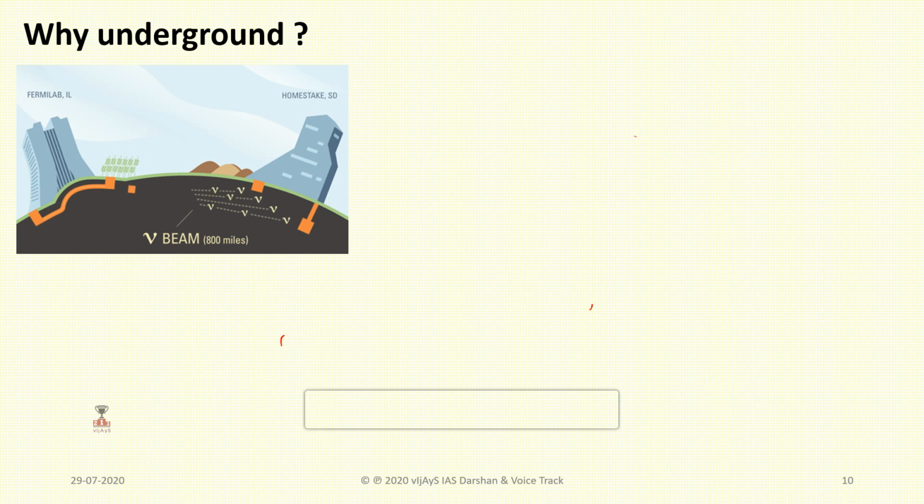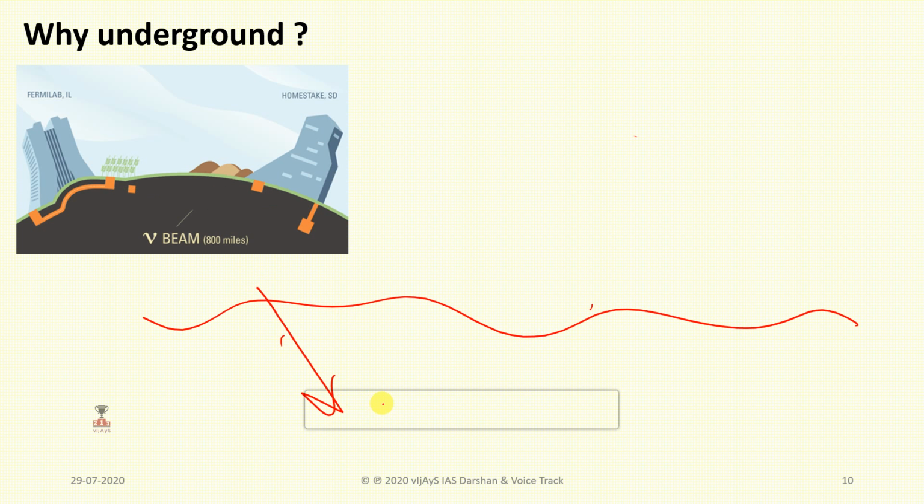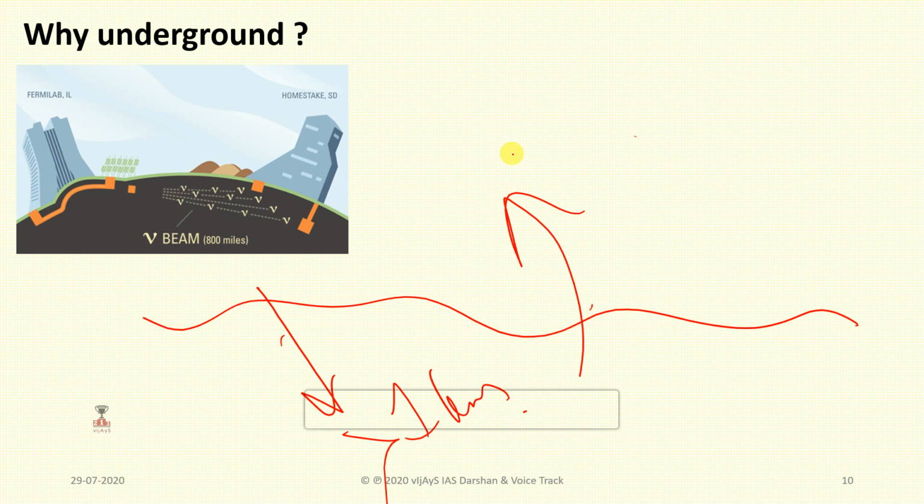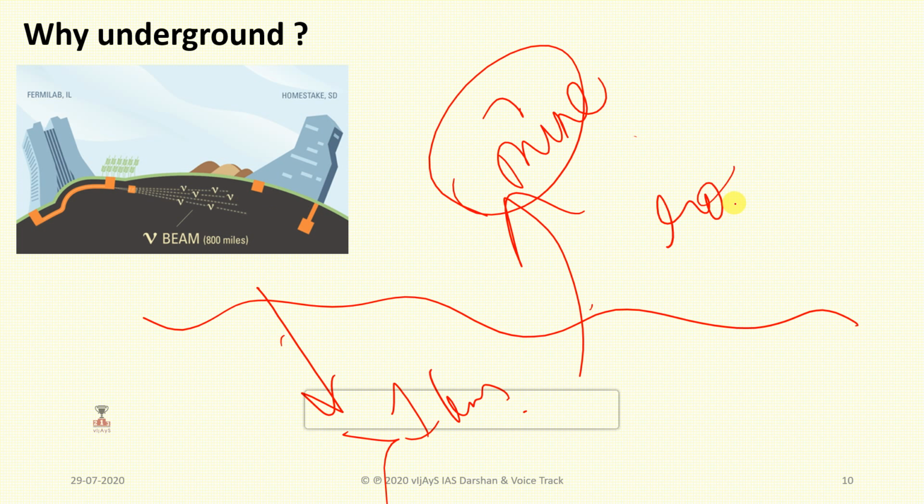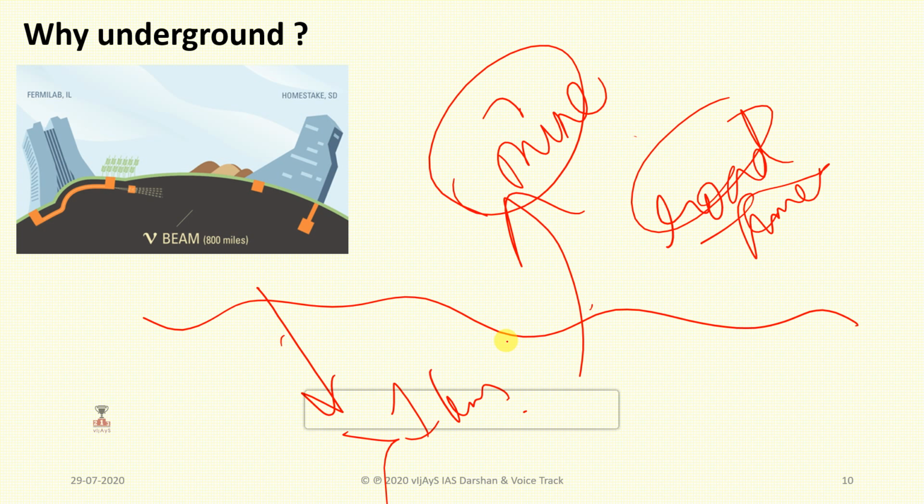After that the observatory was of no use. Most underground laboratories around the world are located at a depth of 1 kilometer or more, and most of them are of two types: underground laboratories located either in a mine or in a road tunnel. So these are two types, and there are four major laboratories around the world.